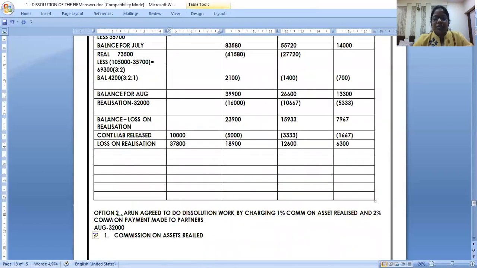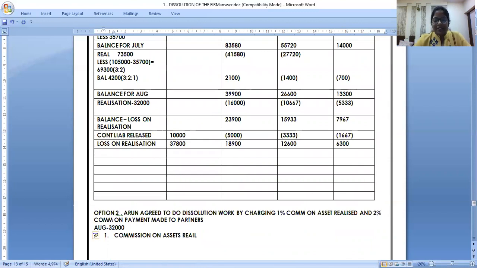Arun. So can I pay commission to Arun? Commission on assets realized, 35,500 into 1%. That is coming to 355 rupees.